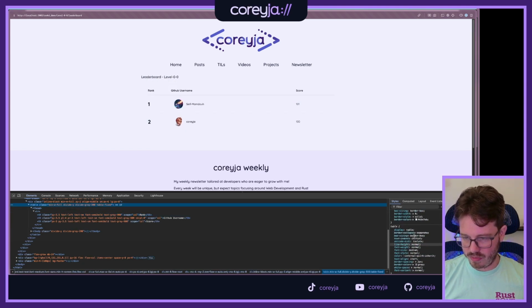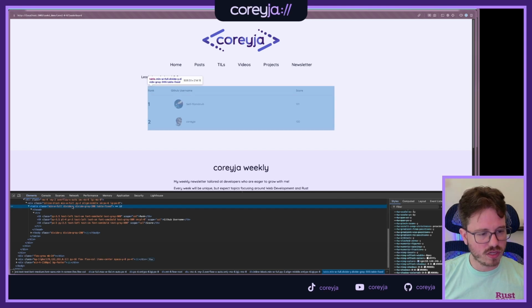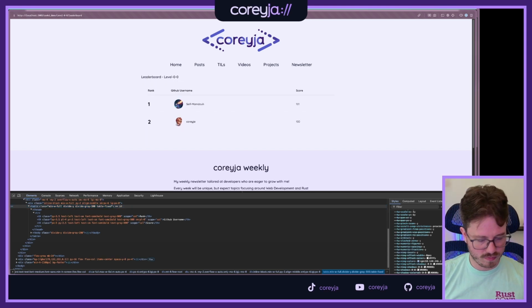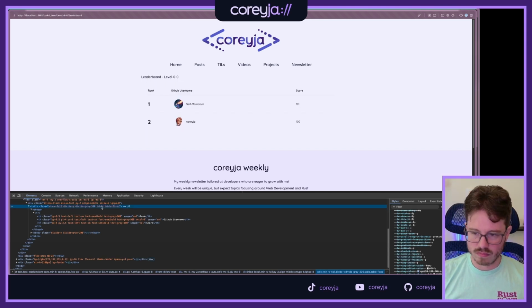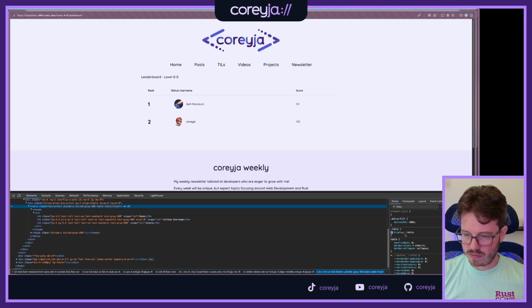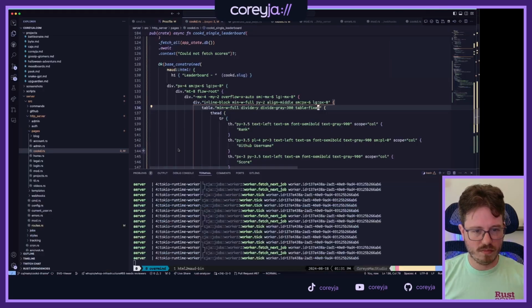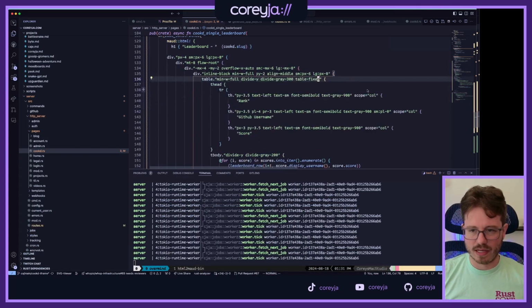I actually don't think table fixed did much to my table. I think we're just going to do the hack, because I know the hack.